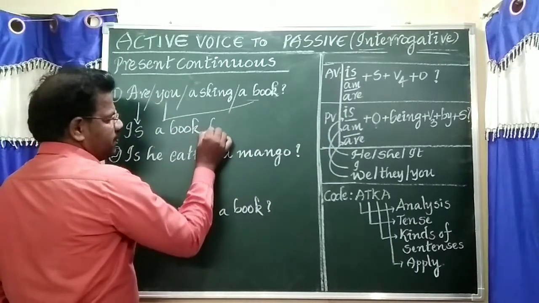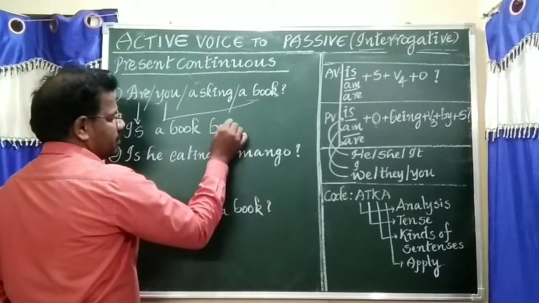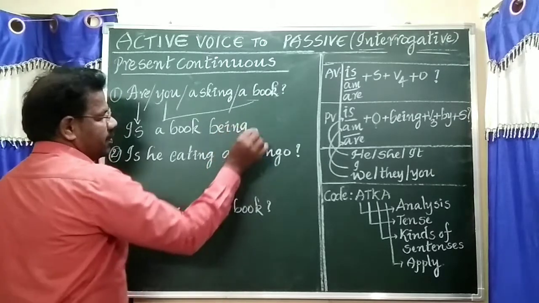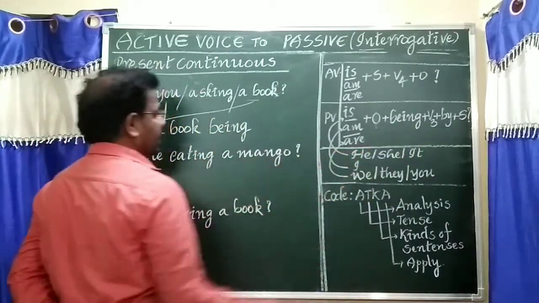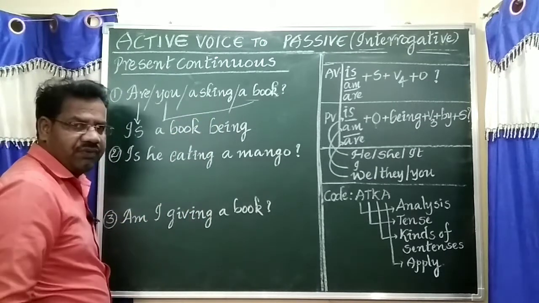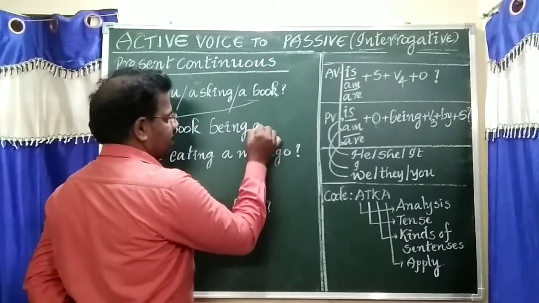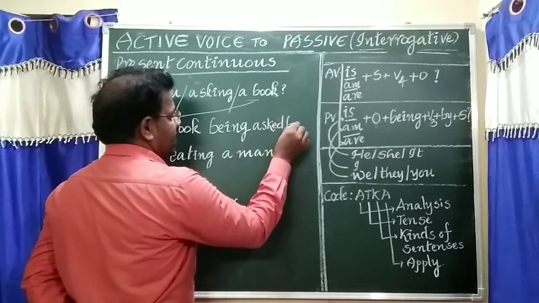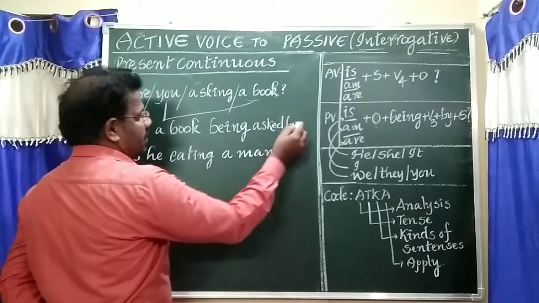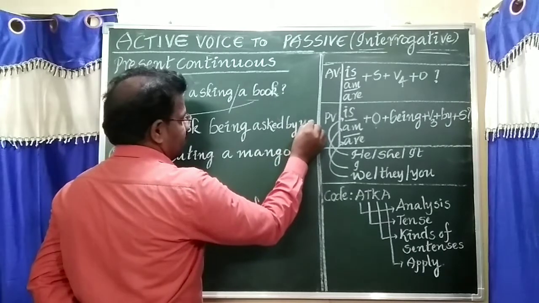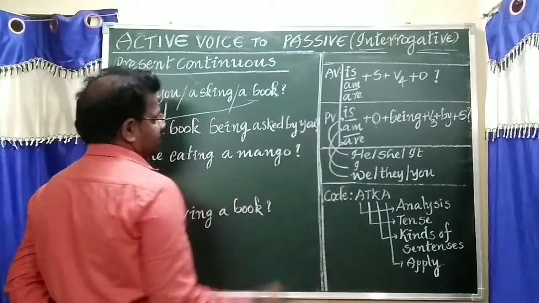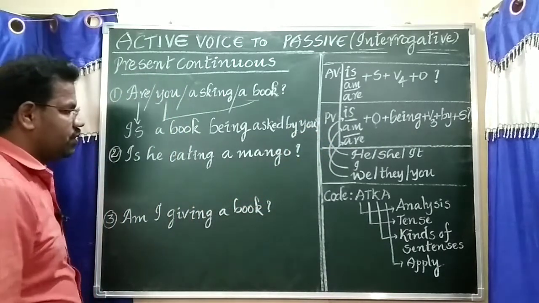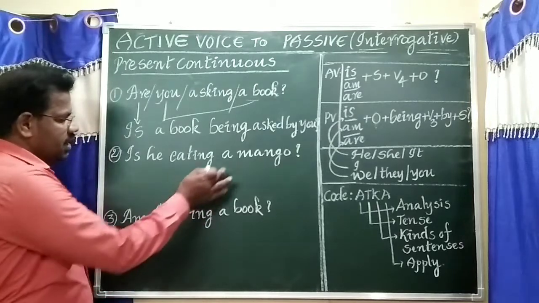So next one is being. Verb form 3: asking, verb form 3 is asked. Preposition is by. You should be written here. Finally, question mark.